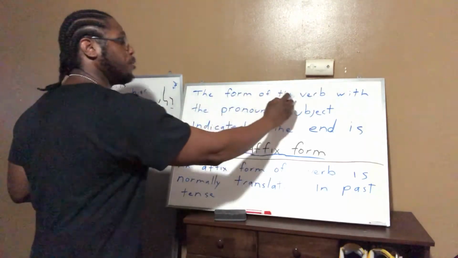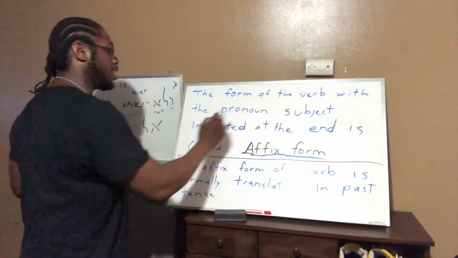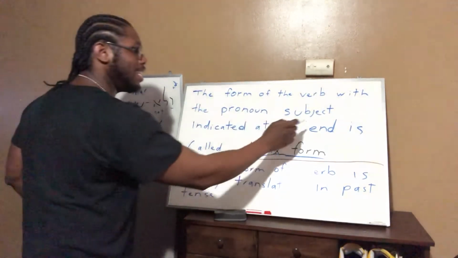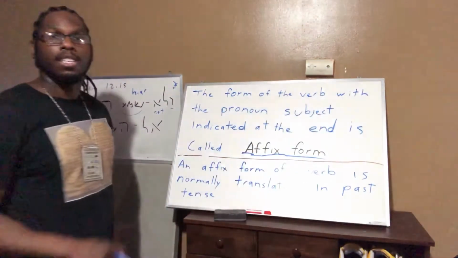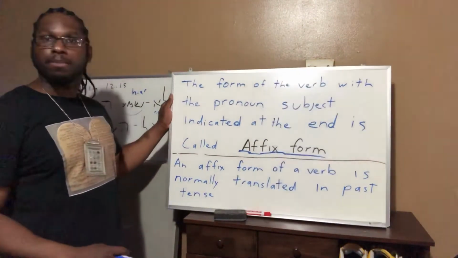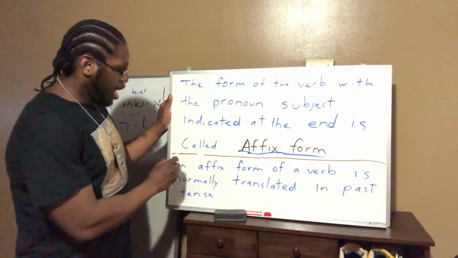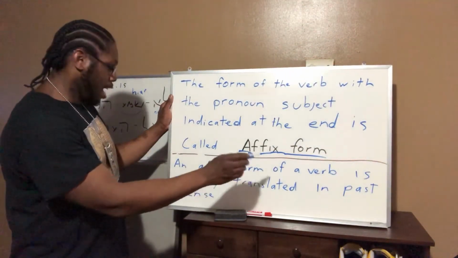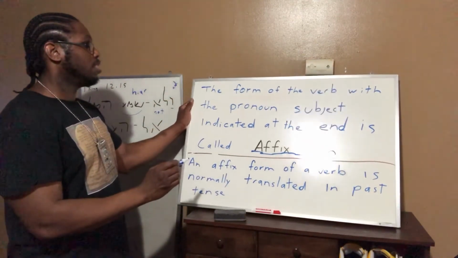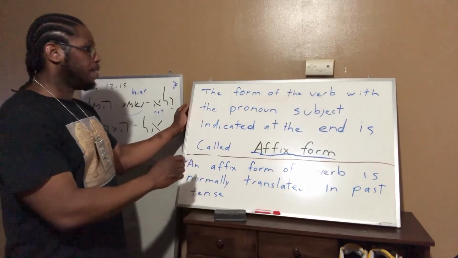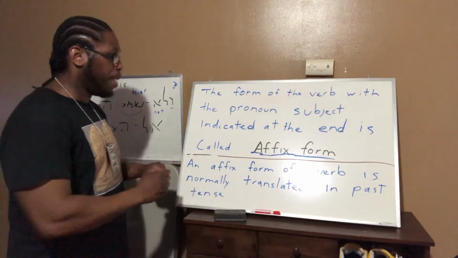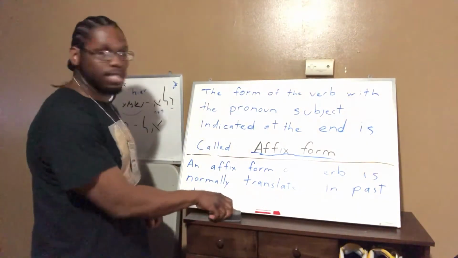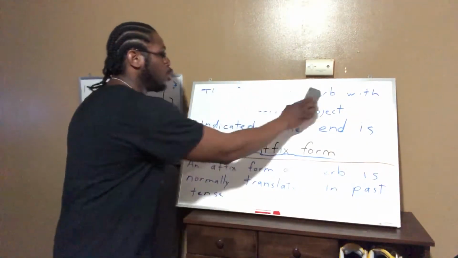The form of the verb with the pronoun subject indicated at the end is called the affix form. Now, an affix form of a verb is normally translated in past tense. So if an affix form is translated in past tense, then we have to understand what this word means.